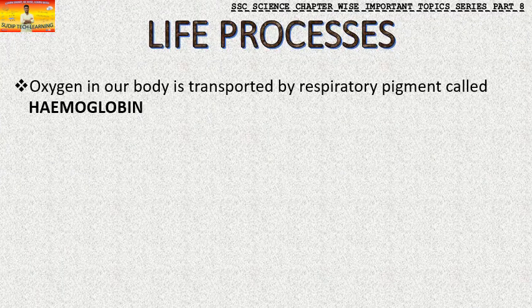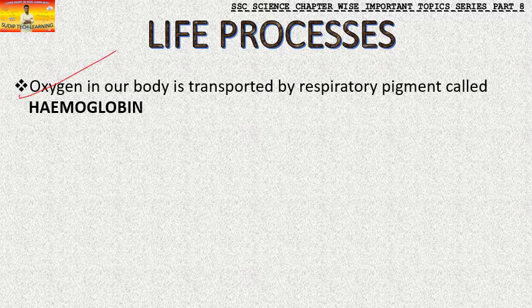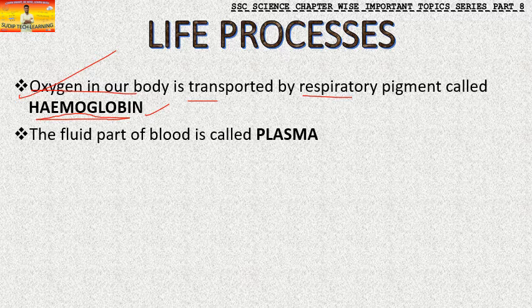Now the next part is about how oxygen gets transported in the body. It doesn't get transported directly, but it is transported by a respiratory pigment which we call hemoglobin. We know what hemoglobin is, we have studied it. Hemoglobin helps to transport oxygen. This is a small part, I just told you about it. That is important. The fluid part of the blood is called plasma. Now you must be thinking that I am skipping something, but I'm not skipping anything, I am just telling you all the most important topics.